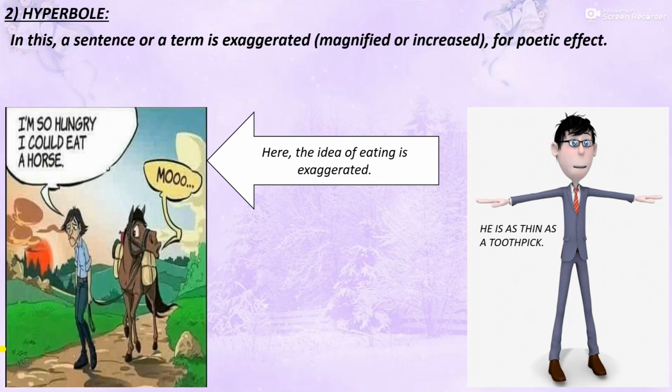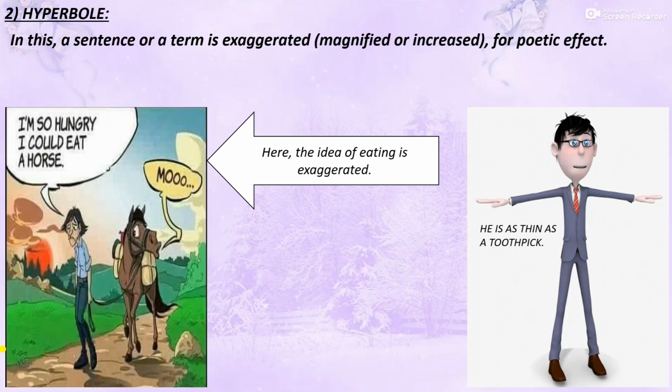We know that no matter however hungry you are, you cannot eat an entire horse at one time. So here the idea of eating has been magnified. Its effect has been increased.